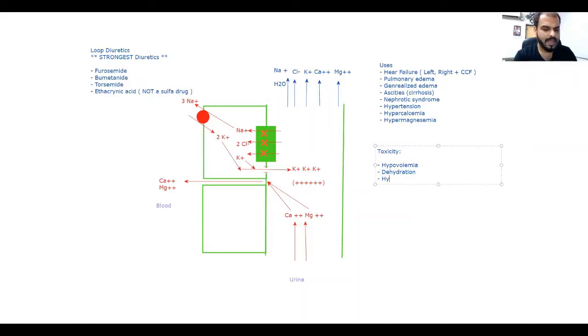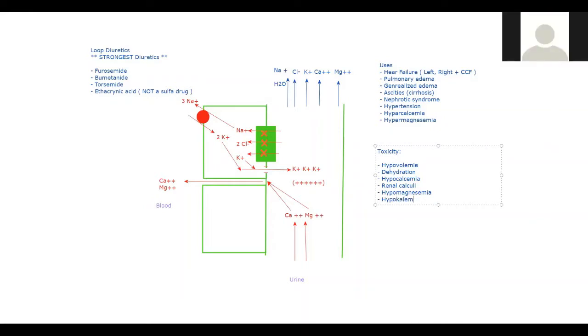First be here. Hypocalcemia. Will it cause hypocalcemia? Yes, sir. And will be the calcium increased in the urine? Yes, sir. Can it cause hypomagnesemia? Can it cause hypokalemia? So these are the major side effects which we can just guess from this figure. And now the remaining, yes, it is ototoxic.